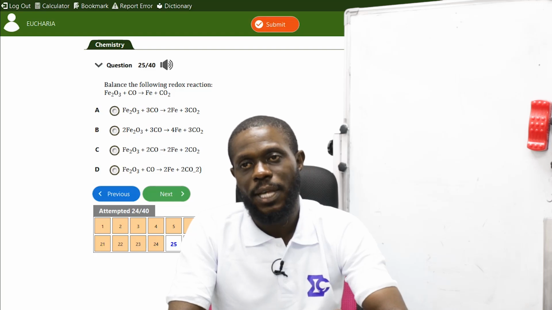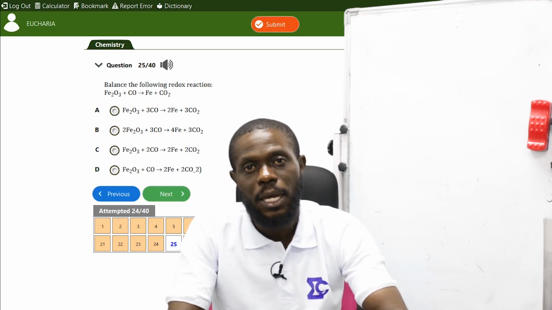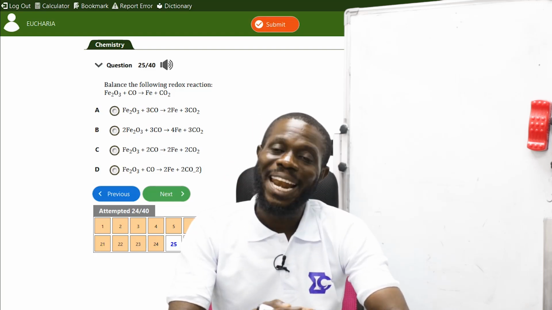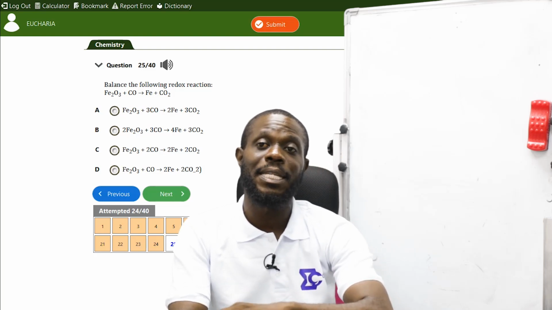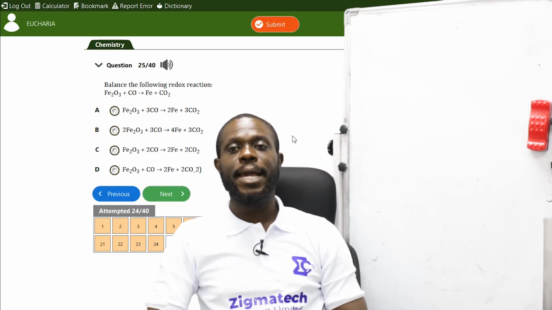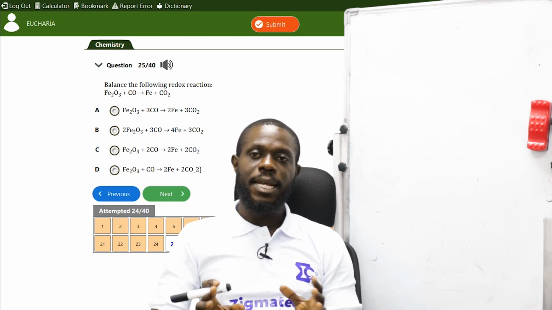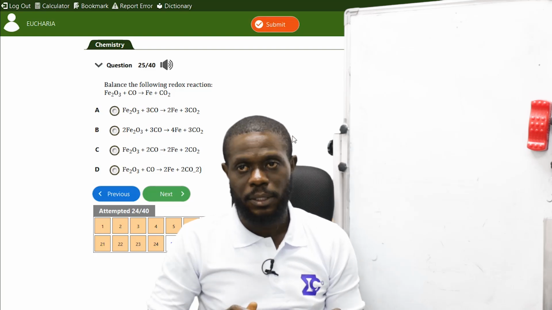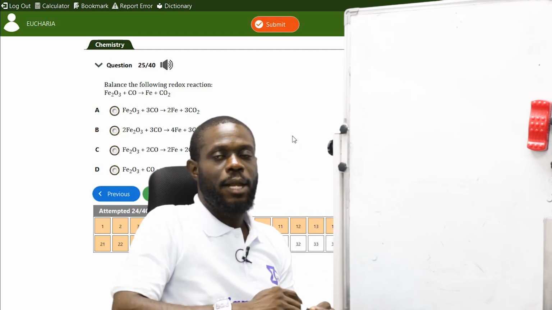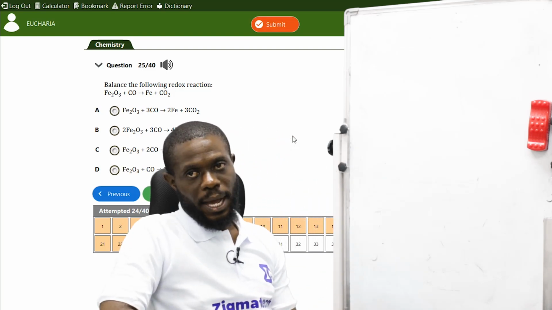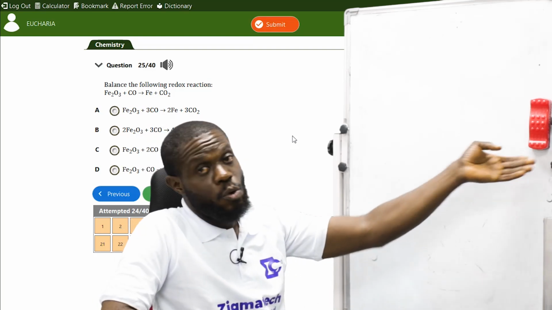So the law that quantifies a balanced equation is called the law of conservation of mass by Antoine Lavoisier. Balancing an equation is using mathematical entities to make both sides of the equation in equilibrium, making them equal. Now, in this equation, you see that the equation is not equal. The measurements are not equal. All right? Now, balancing of equation has rules.